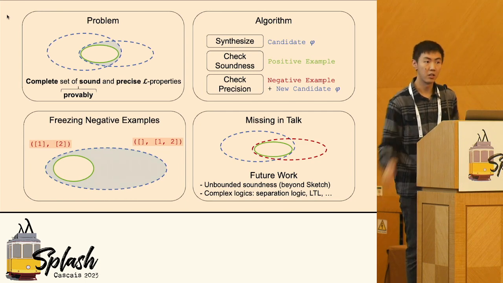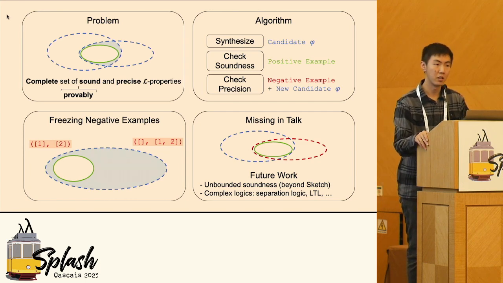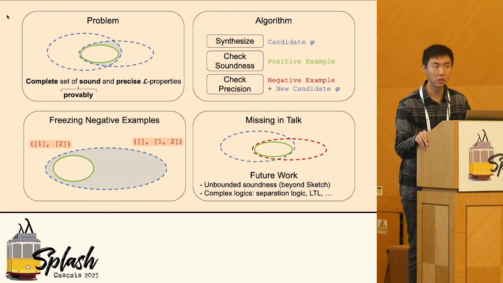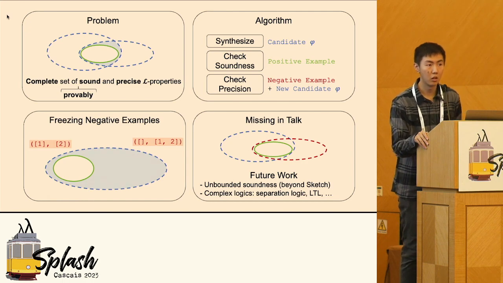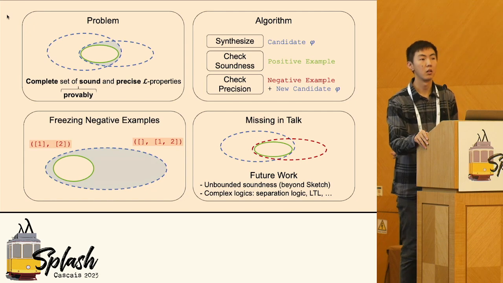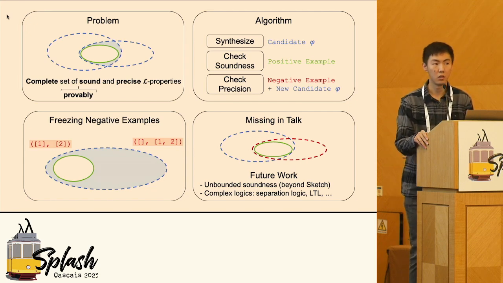Okay, I'm going to make it really quick. I didn't understand the completeness. The idea of completeness is that there are no other sound properties in L beyond the ones you've already discovered, correct? Yes, that's correct. But if the grammar is infinite, this is not an easy problem to solve. So how do you check completeness? Maybe only for specific logics or some encoding, something like that. So that's the question. How do you check completeness, and why do you think it can always be done?